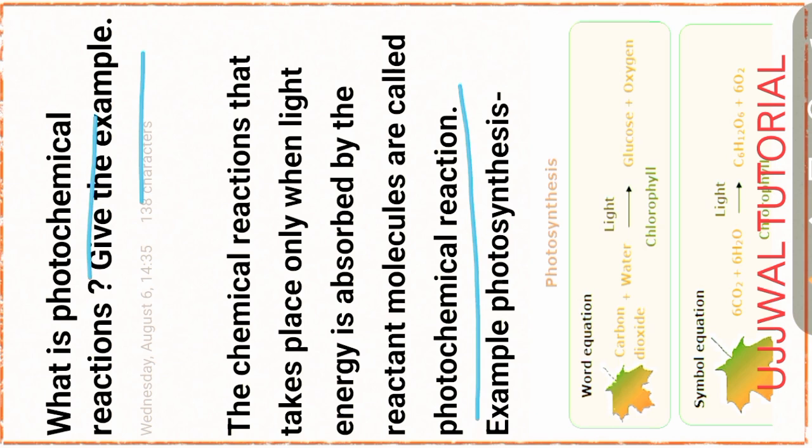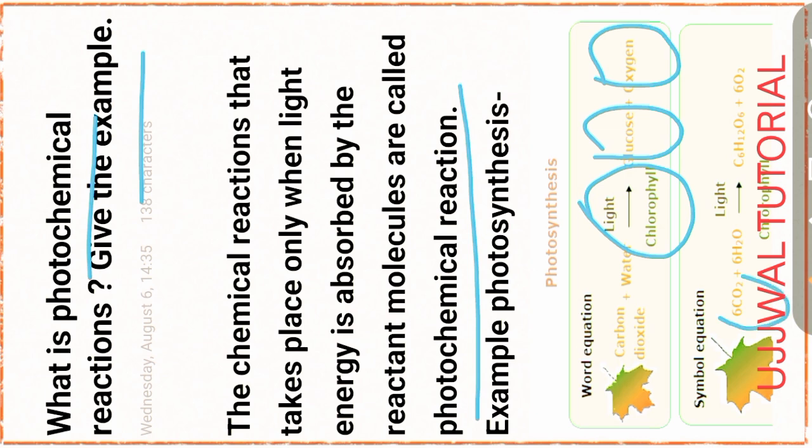This is the types of photochemical reaction. Carbon dioxide reacts with water in the presence of light and chlorophyll to form glucose and oxygen. The chemical equation is: 6CO2 plus water molecules 6H2O, in the presence of light and chlorophyll, glucose is formed, that is